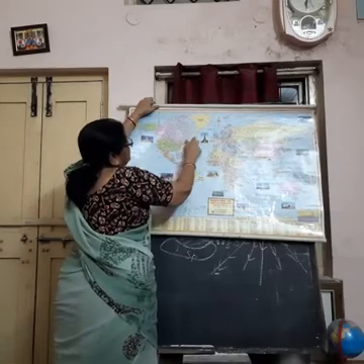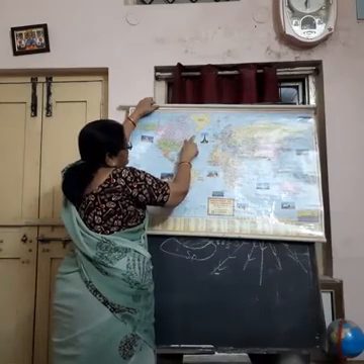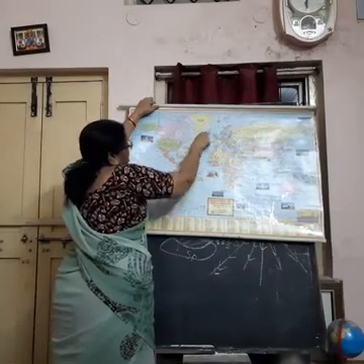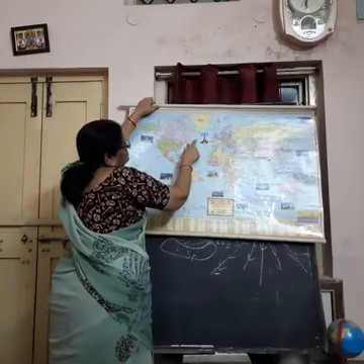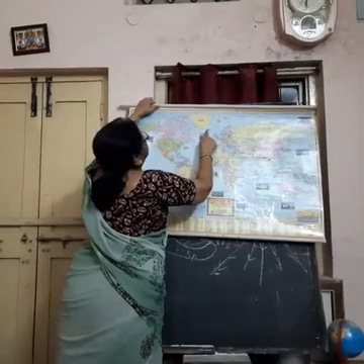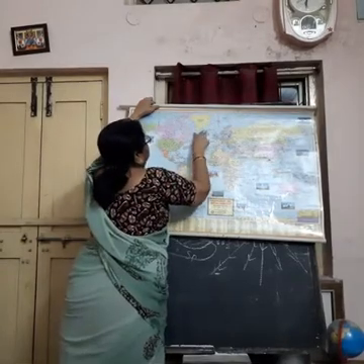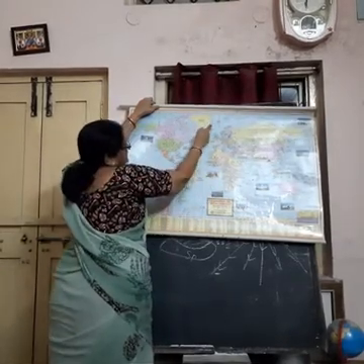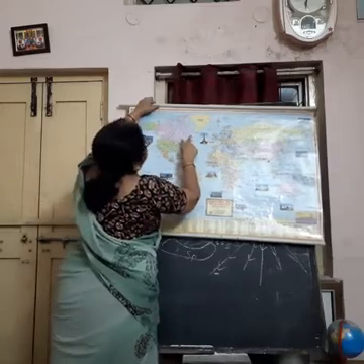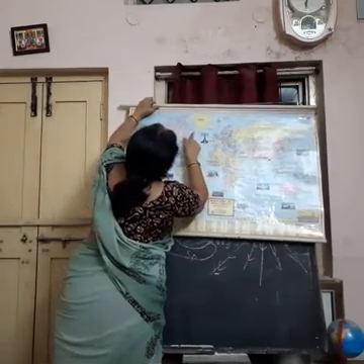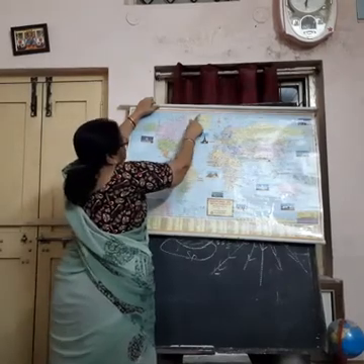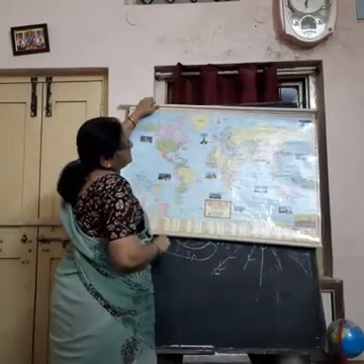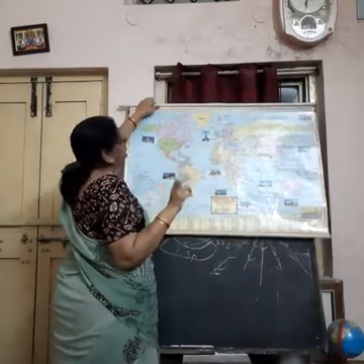Now coming to Greenland, it is located totally in the North Polar region, and it is surrounded by different oceans. Here it is North Atlantic Ocean. To the east it has Greenland Sea. To the west it is having Baffin Bay, Davis Strait, and at the north it has Arctic Ocean.